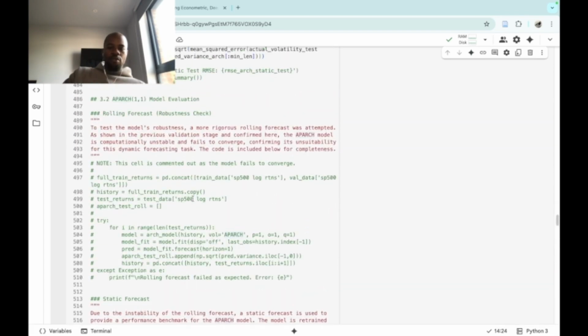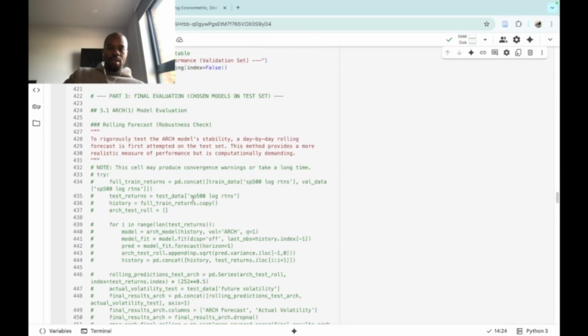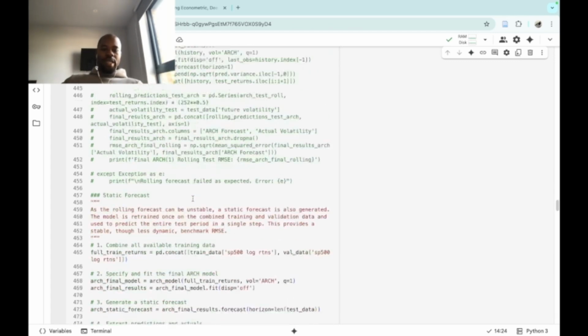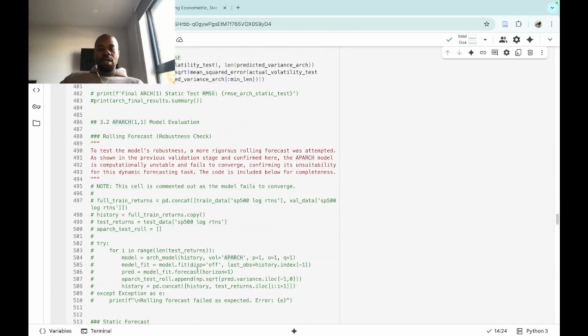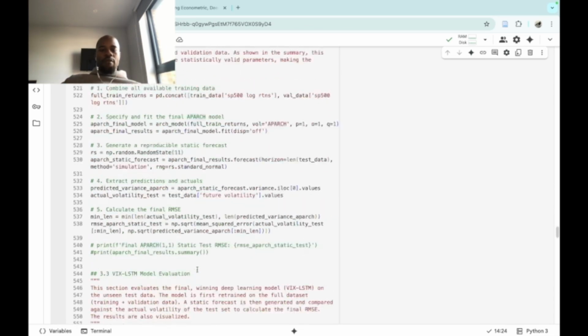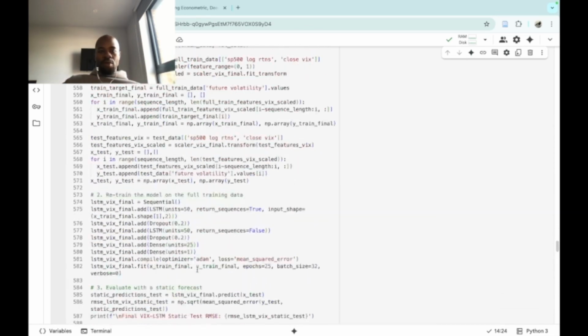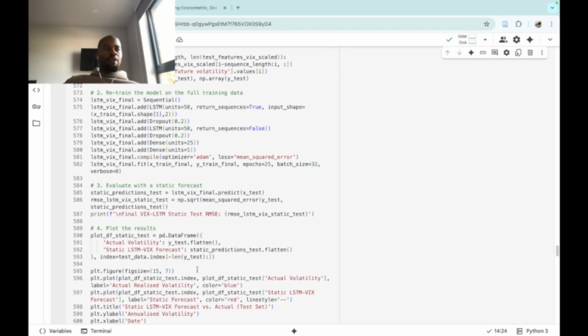And before I show you the results, I want to talk about some issues that I had. So the econometric models, such as the ARCH and the APARCH models that I tested, I wanted to use a rolling forecast, which is a more complex type of forecast, but it's able to give you results that you can plot. But when I did them with those econometric models, they failed because they either didn't converge or they had some parameters which were not statistically significant, meaning that essentially it didn't give you results that you could plot and you could trust. However, with the LSTM models, they always plotted regardless of the data, whether they're seen or not.